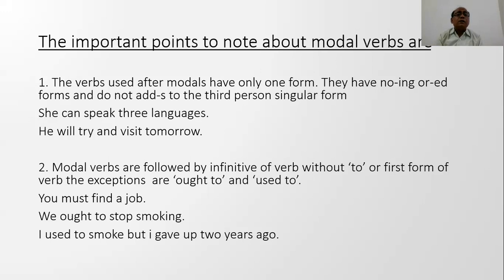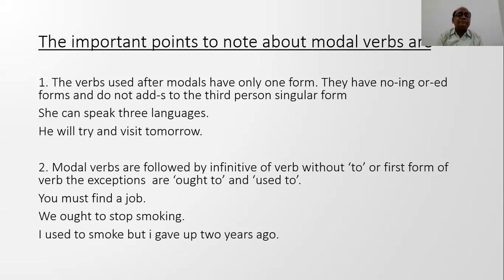Second point, modal verbs are followed by the infinitive of the verb without to, or we can say the first form of the verb, and the exceptions are ought to and used to. For example, we must find a job.